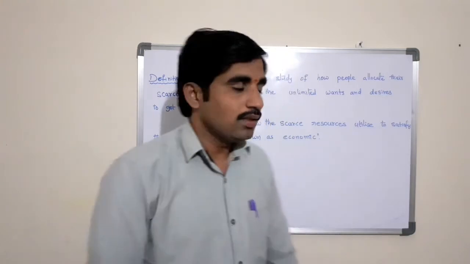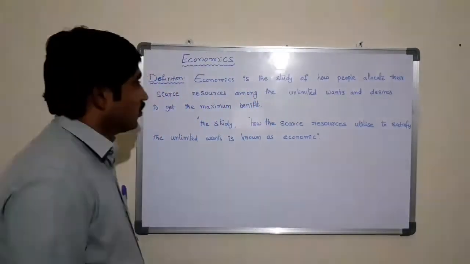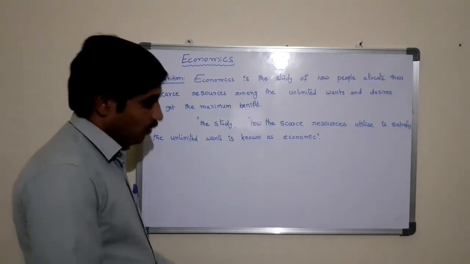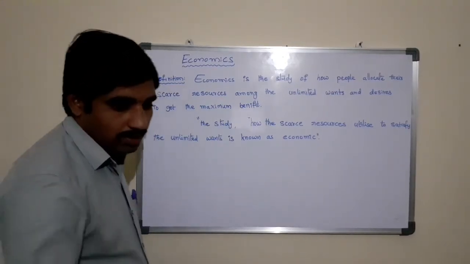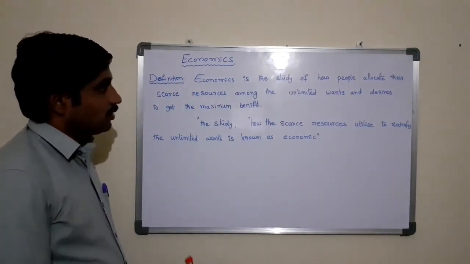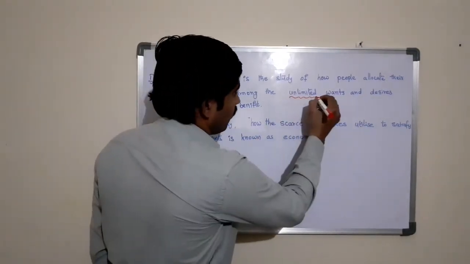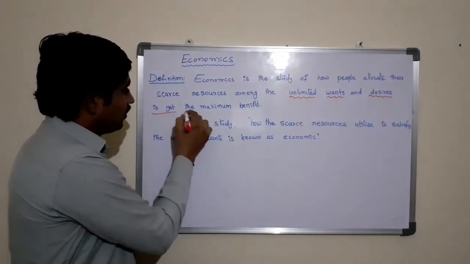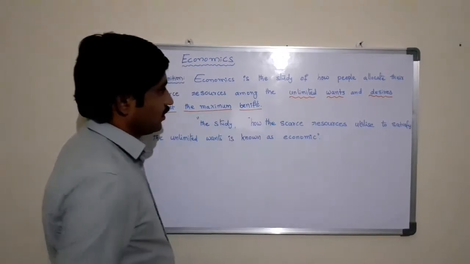Now let us see the definition of economics. Economics is the study of how people allocate their scarce resources among unlimited wants and desires to get the maximum benefit.